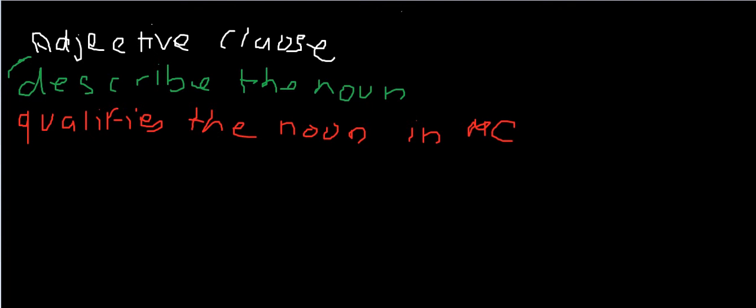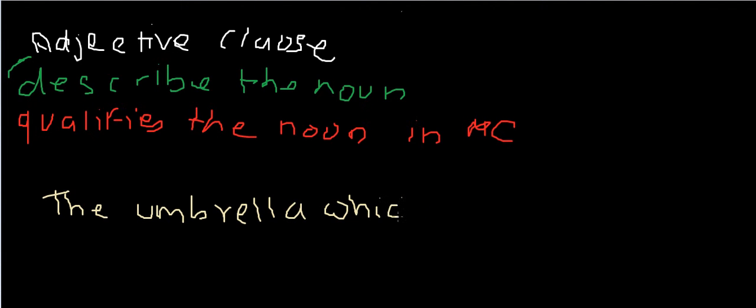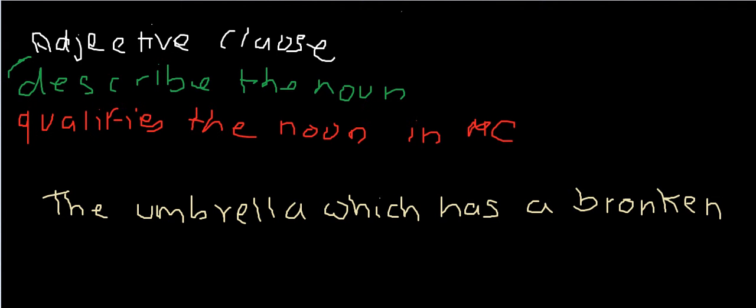This is my first sentence: the umbrella which has a broken handle is mine.